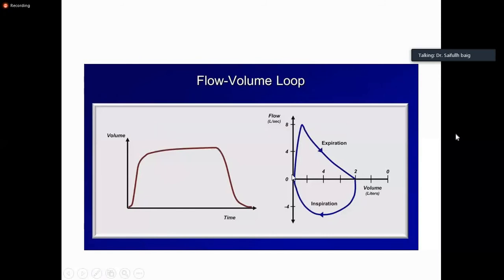So above the x-axis is the expiratory limb and then the inspiratory limb. This is the flow volume loop, and this is the volume time curve, showing how much air was expired in the first second, second, third, fourth, fifth, and sixth. The patient should be expiring for at least 6 seconds.